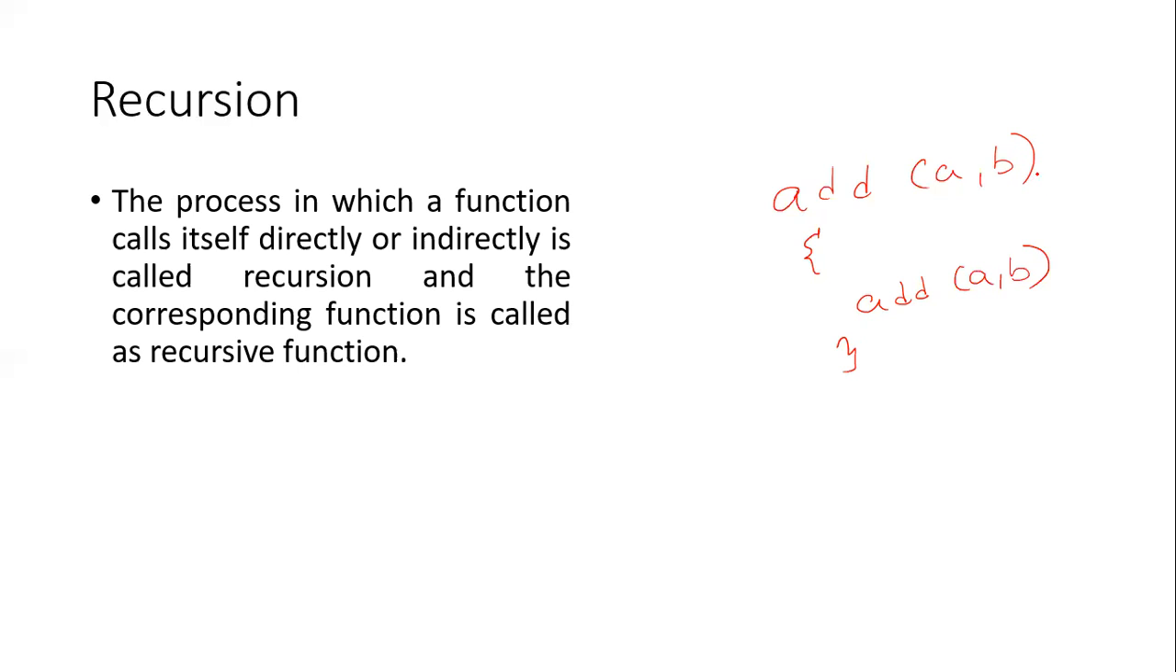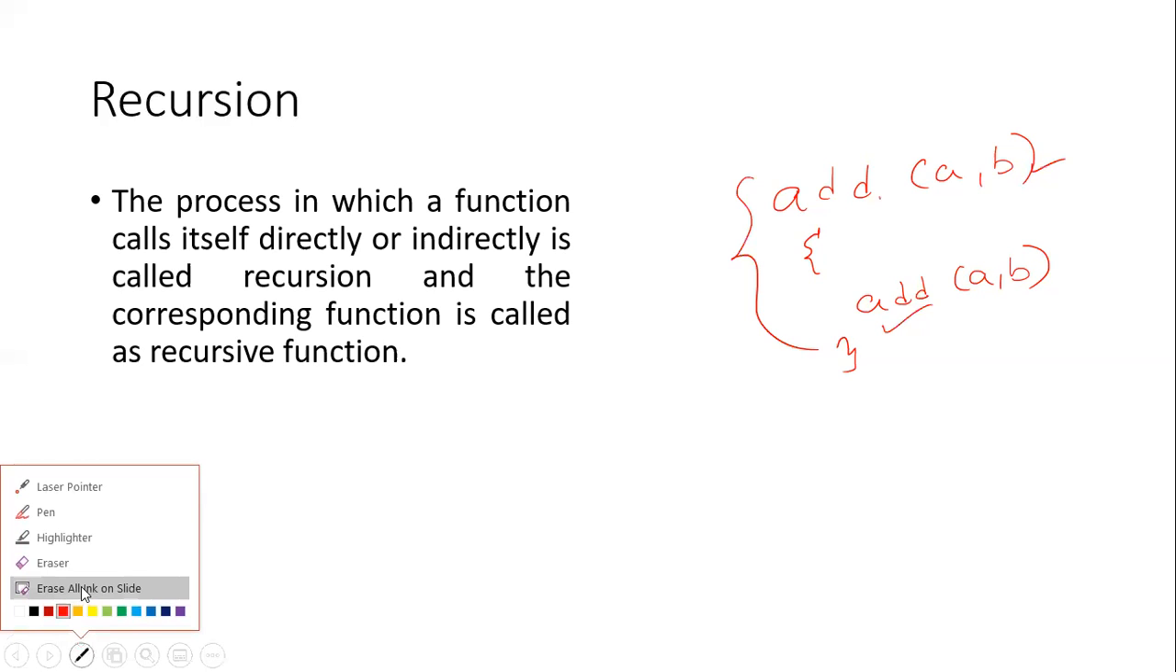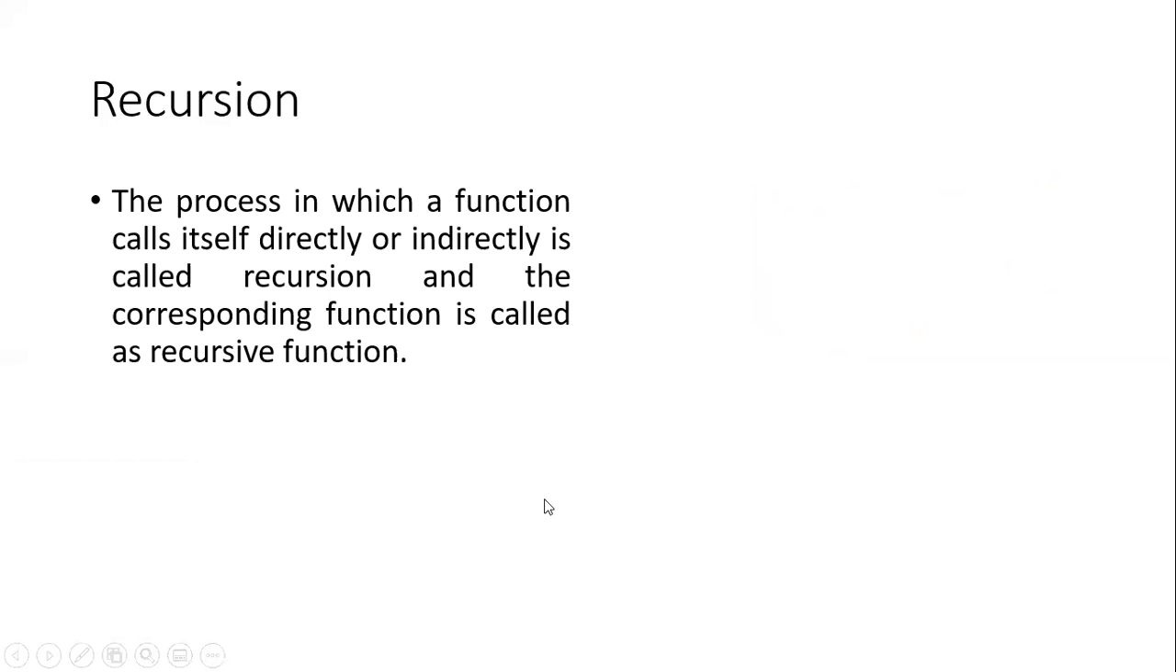Now what will happen when you start the add? Again it will call the add by passing some arguments. Again it will call add, again it will come here. So it will continue in a loop. But we are not going to actually do it this way. We will take a different path. But this is the basic idea of recursion. The process in which a function calls itself is called recursion, and such a function is called a recursive function.